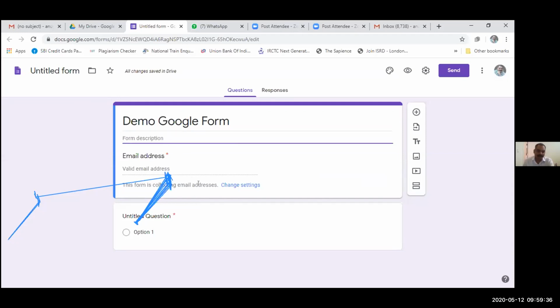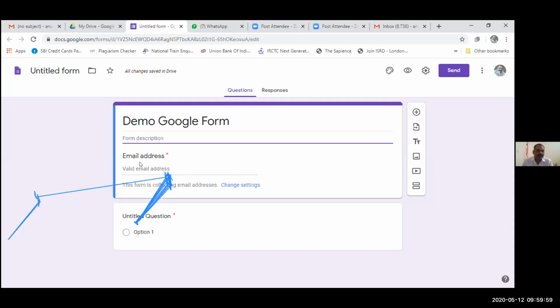If you want to add some description with this, you can add it over here. If you want to share extra information with the respondent, you can write over here, like: fill this form as I am asking for general information from you.